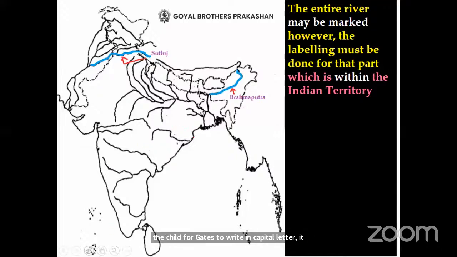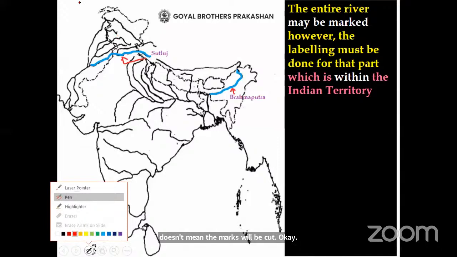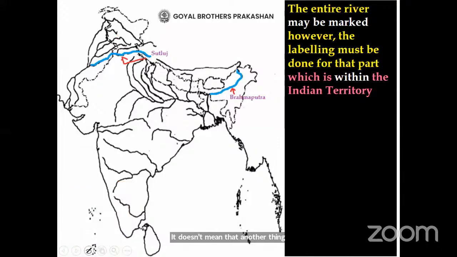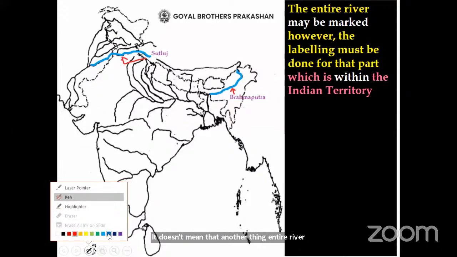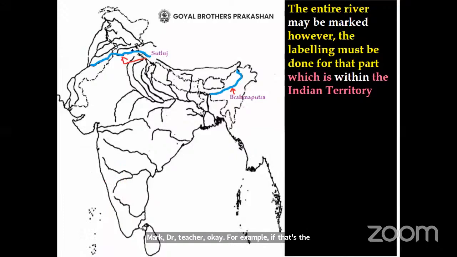Another thing, entire river may be marked, dear teacher. Okay. For example, if the question is asked, mark and label river Satluj. Now see, river Satluj originates in China, comes in India and goes in Pakistan. So it is shown entirely. But while labeling is done, it should be done for the flow which is within Indian territory. Okay, so within Indian territory.